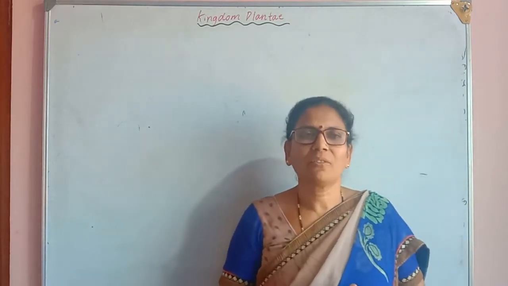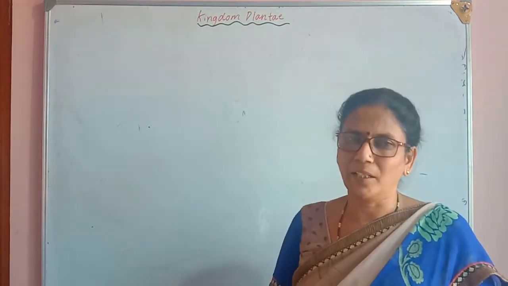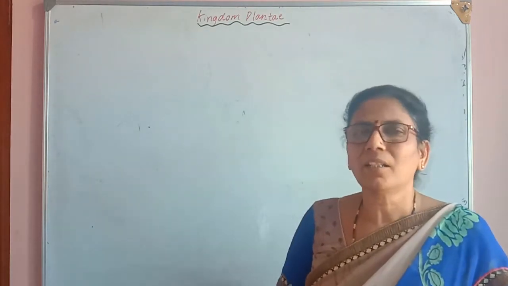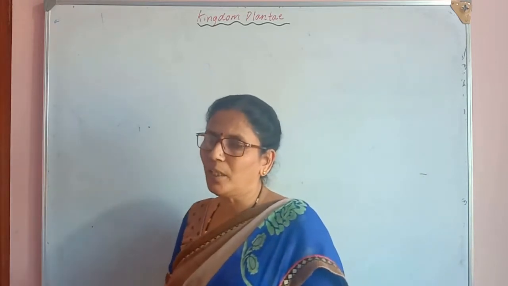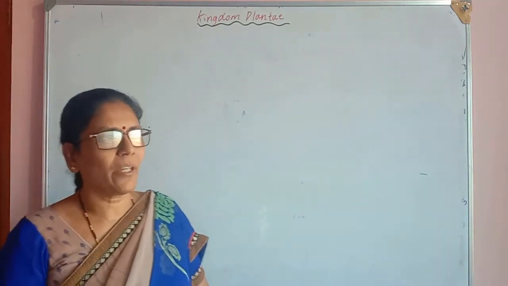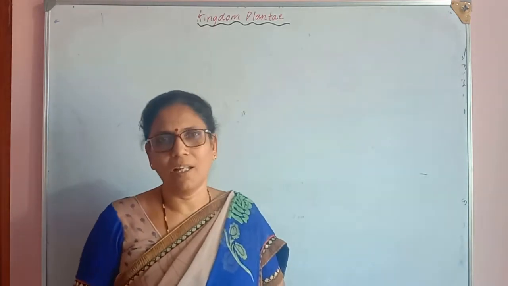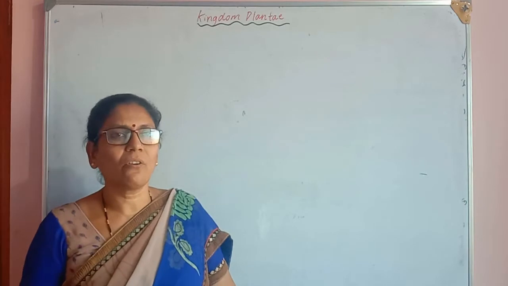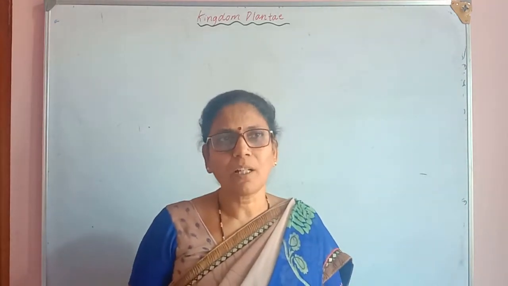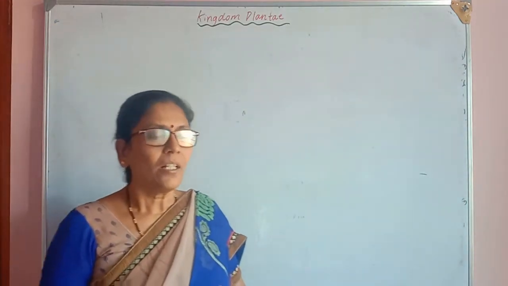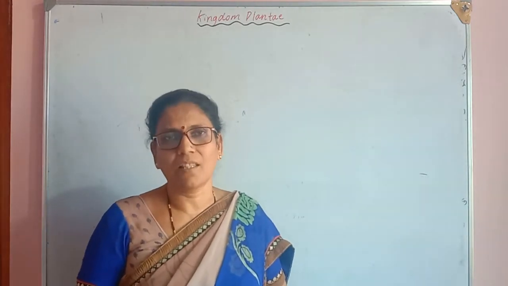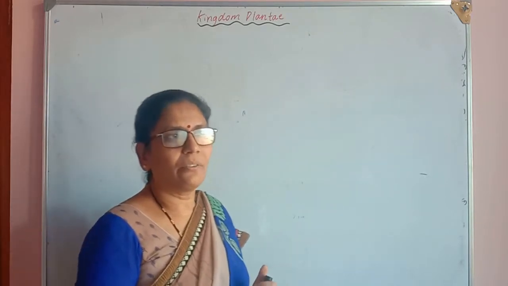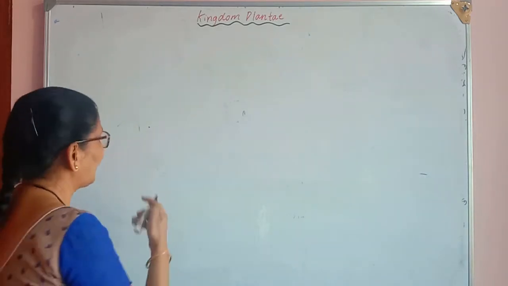In today's class, we are going to continue the same topic, plant kingdom. In the last class, we discussed up to the algae, its general characters, and the economic importance. So, in today's class, we are going to discuss the classification of algae. Algae are classified based on the presence of main pigments. On the basis of that, algae are classified into three classes. So today we'll talk about the different classes of the algae.